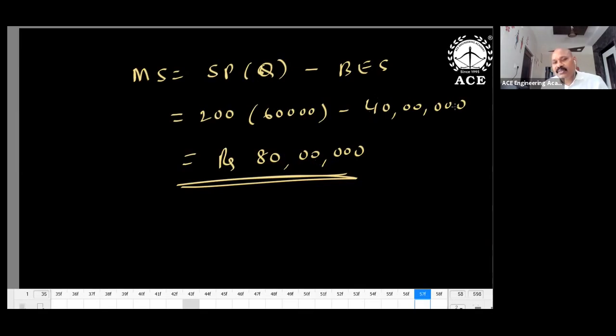So what about break even sales? 40 lakhs. Your business is 200 into 60,000, this much revenue you're generating. So 1 crore 20 lakhs you're generating. That means what is the break even sales? 40 lakhs only. So what about margin of safety? 80 lakhs.